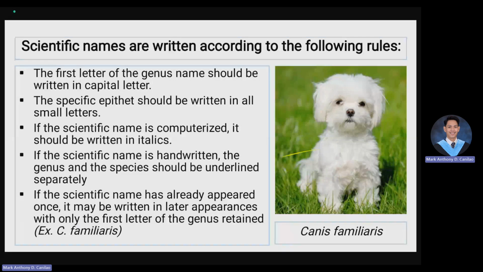Now, let us talk about evolution and classification. So last time, our previous discussion revolved around evolution. And you have realized that evolution is all about the change of the phenotype or characteristic of the same population. Tama ba? So the theory of evolution can be summarized in three words, based on our father of evolution, Charles Darwin: descent with modification. The theory further implies that we all came from a common unicellular ancestor.